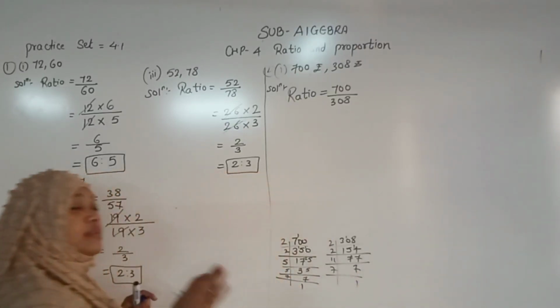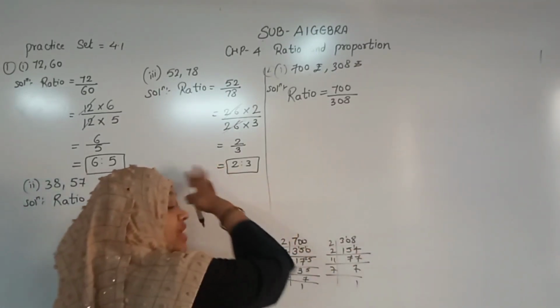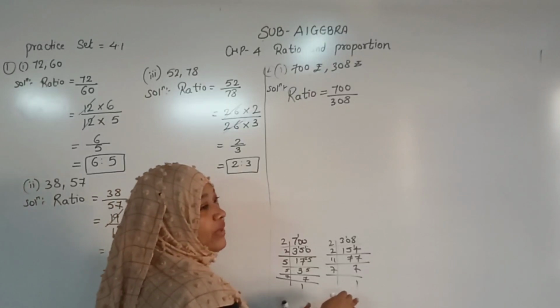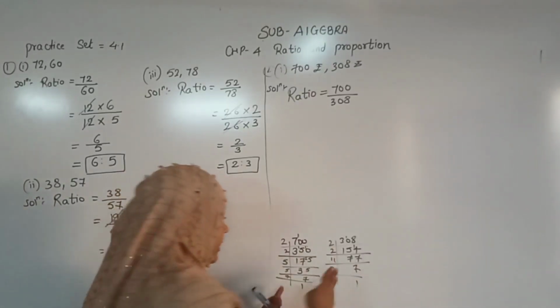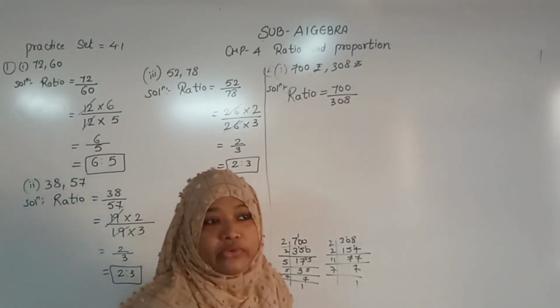Go for any one. Just you have to prime factorize it. Okay. Now the same thing that we have done in the previous question, the same we have to do in this question. We will take these two as prime factors. I will take out the common numbers. What do we want to take out?